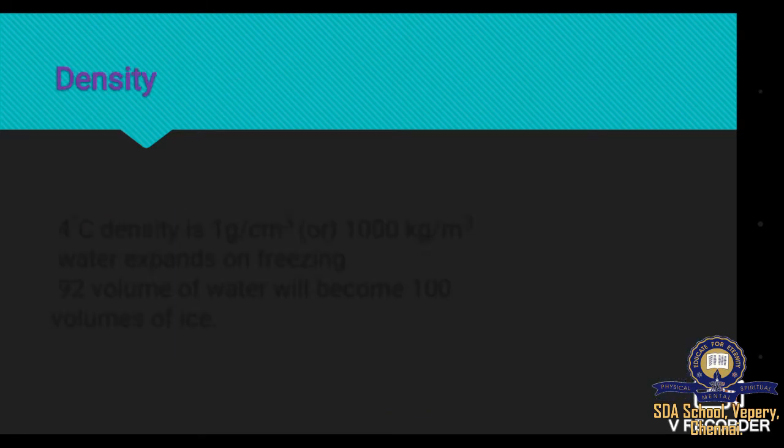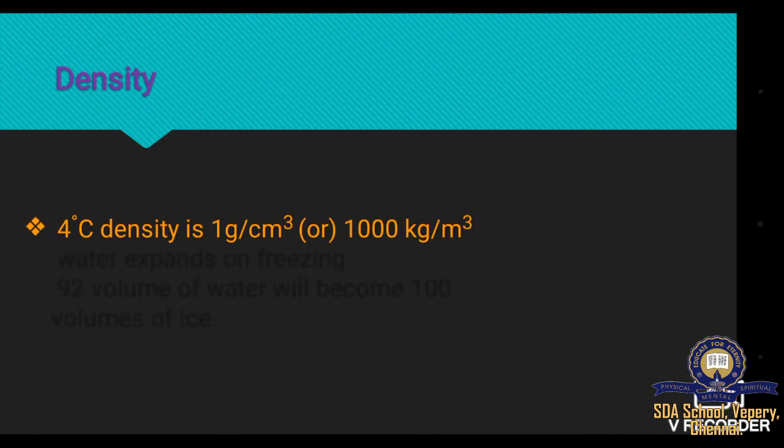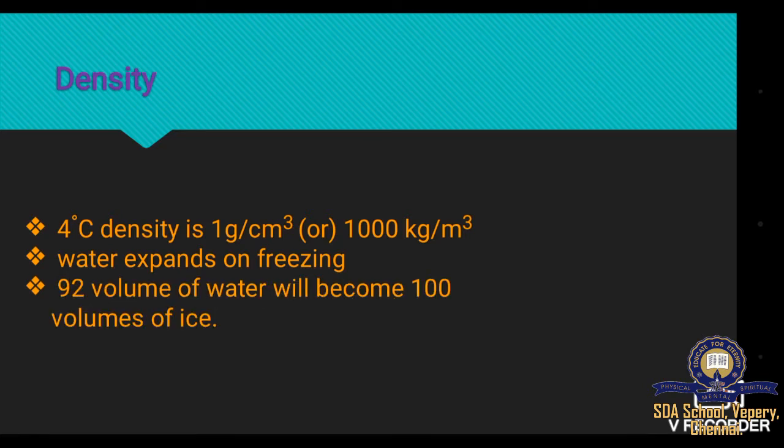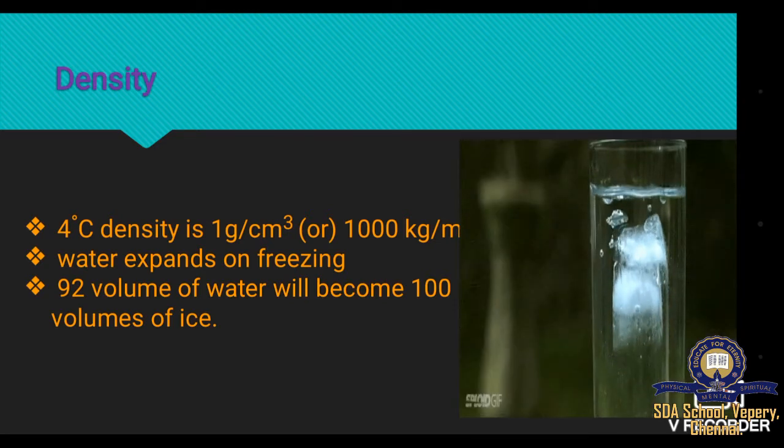The next property is density. When we take 4 degree Celsius water, its density is 1 gram per centimeter cube or 1000 kilogram per meter cube. So, at 4 degrees Celsius, the water expands on freezing. The volume of 92 volumes of water will become 100 volumes of ice, and therefore the ice floats on water.